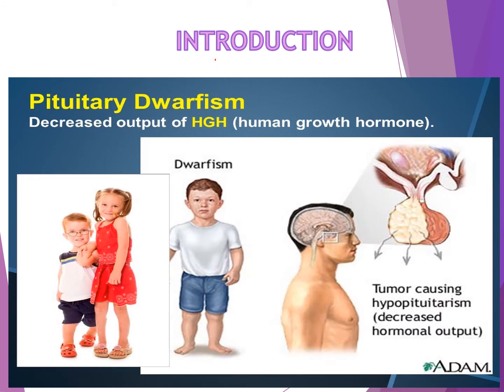Growth hormone deficiency is the most common pituitary hormone deficiency in children, and this can be isolated or accompanied by deficiency of other pituitary hormones. Growth hormone deficiency typically results in abnormally slow growth and short stature with normal body proportions.